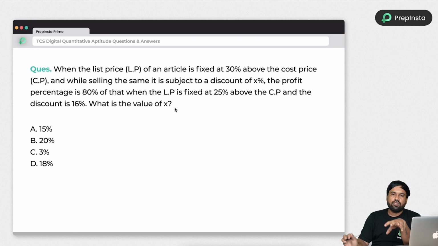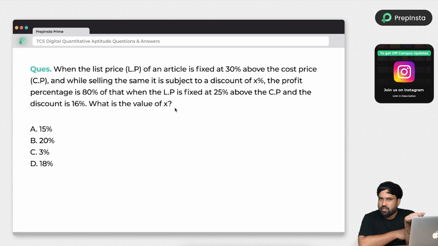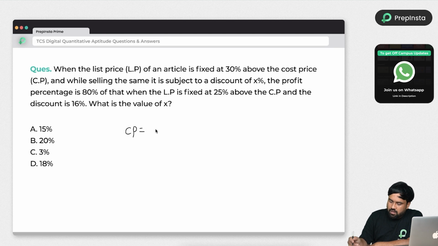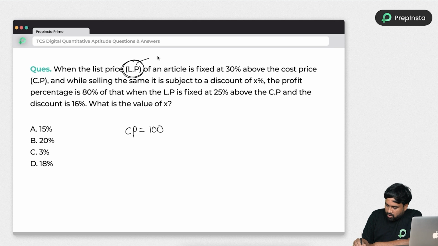So whenever you are doing a cost price or discounts or market price or list price oriented problem, remember this. If you don't have any number, start with 100. This is the best shortcut I told you in the beginning of the video. Now also I will do the same. So if you don't know the original price, always consider cost price is equal to 100.